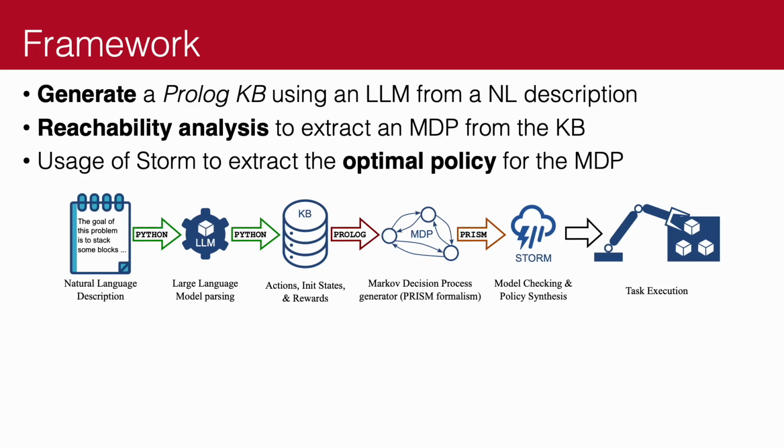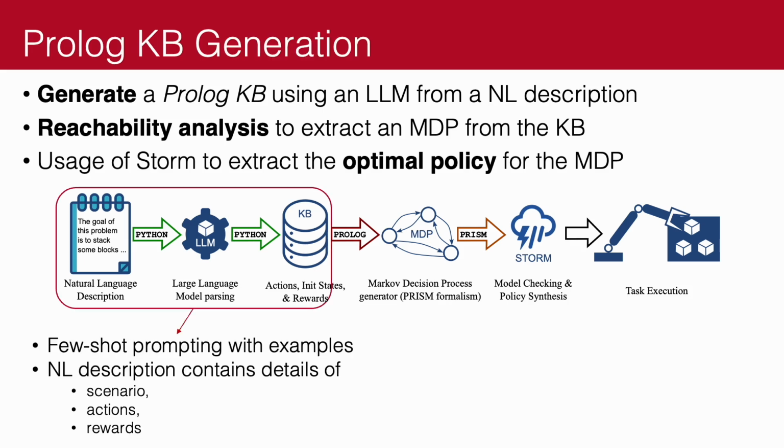And for doing this, we came up with this framework that works specifically on three main steps. The ability to generate a Prolog knowledge base starting from a natural language description using a large language model. Then it employs reachability analysis starting from the initial state, and it extracts the whole MDP as a graph, and it writes it inside a Prism file. And then we use a state-of-the-art model checker such as Storm to obtain the optimal policy for that MDP.